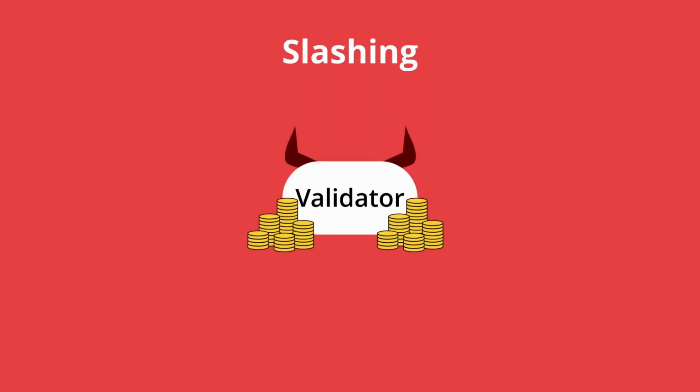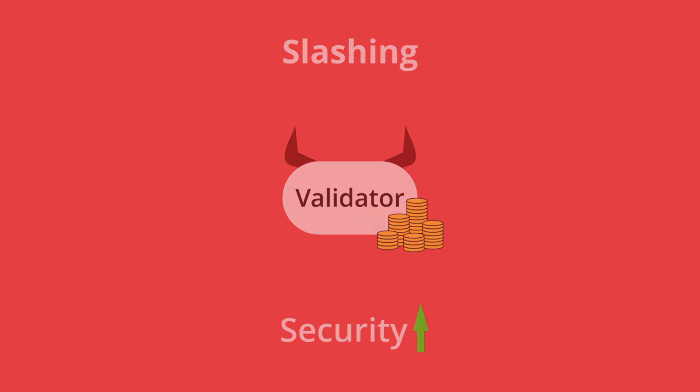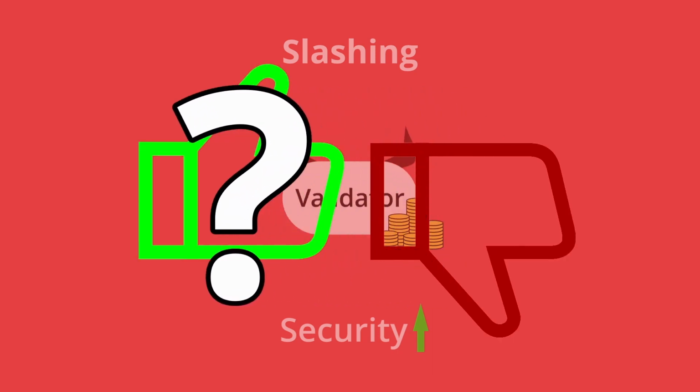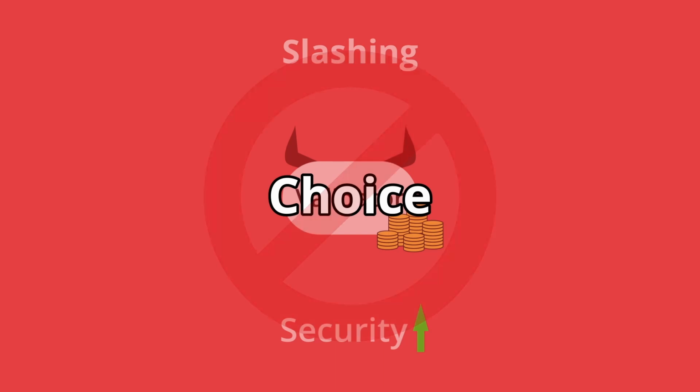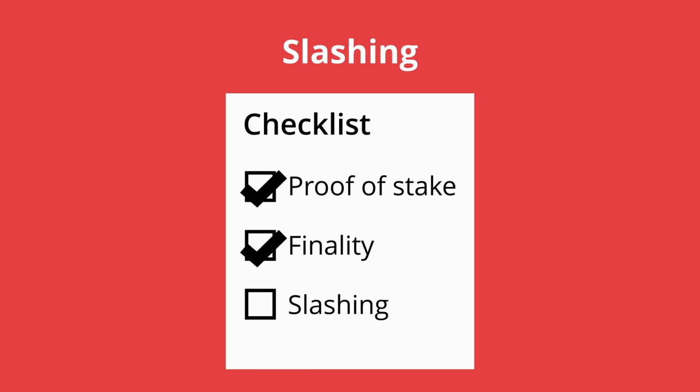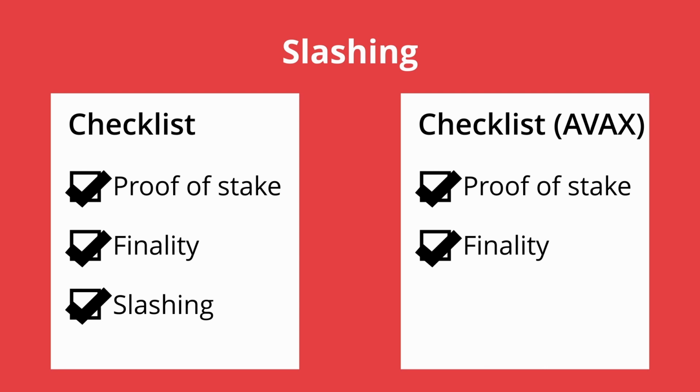Secondly, slashing is a method where some proof-of-stake-based protocols will punish validators who clearly break the rules by slashing the funds they have locked up. This brings extra security as it provides a disincentive to misbehaving. It is somewhat divisive, so for many people, the fact that Avalanche does not have slashing will be an advantage. However, even if it wanted to, it does not look possible to implement slashing with snow-based consensus methods, as it is normal behavior for validators to switch their opinions, so it's difficult to differentiate honest from dishonest validators. Many other consensus methods don't have slashing either, but could implement it if it turned out the extra security was needed. With Avalanche, they can't.